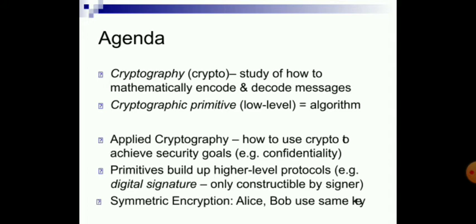Today's agenda. What is cryptography basically? The study of how to mathematically encode and decode messages. Cryptography primitive is nothing but the algorithm written for cryptography. Applied cryptography is how to use crypto to achieve security goals. Primitives build up higher level protocols. Symmetric encryption: Alice and Bob use the same key.